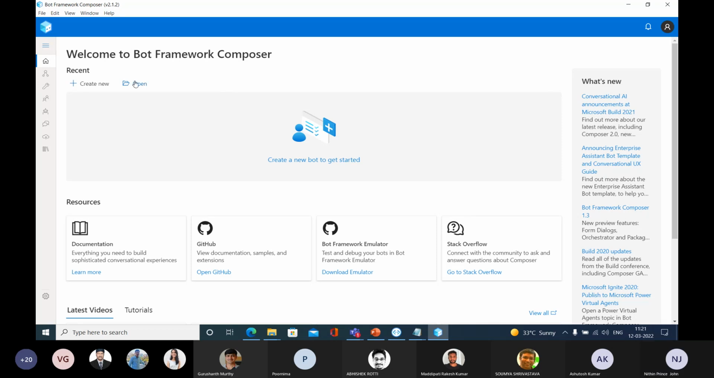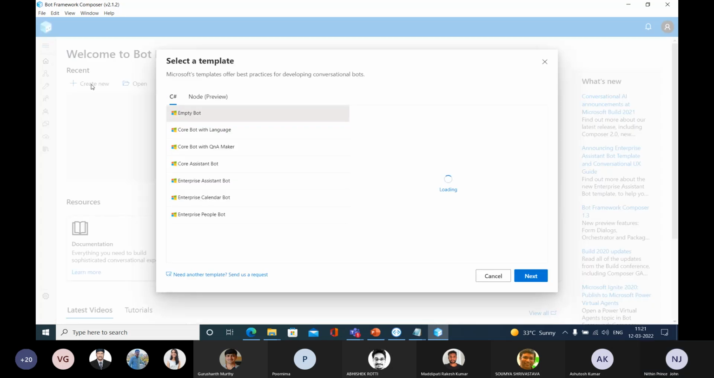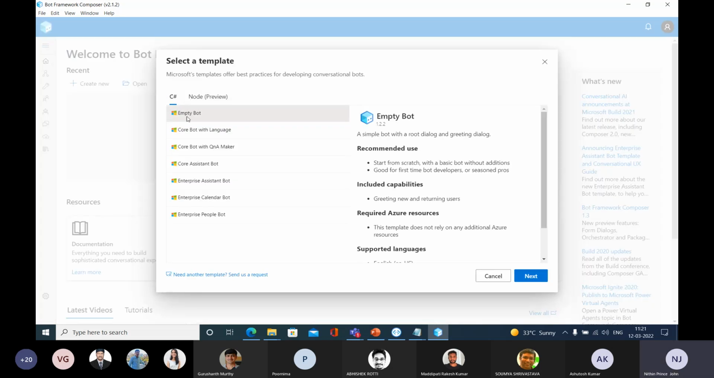Here you can see a Create New option. What you're going to do is create a new chatbot. So let me click this Create New button. It is asking whether I need to use an empty bot or a core bot with a language. I'm going with the empty bot, and C# is the language that I'm going to use. So I'm going to select this empty bot. Then click the Next button.